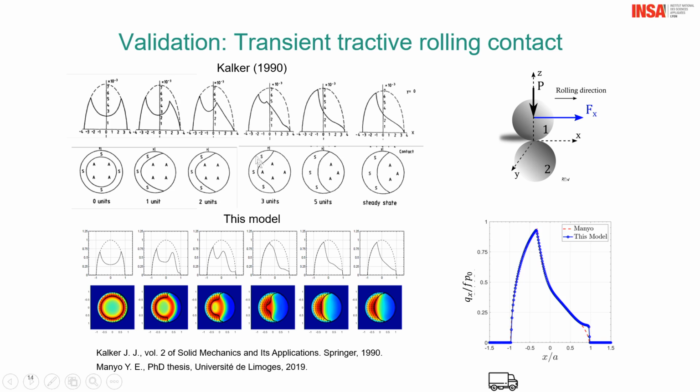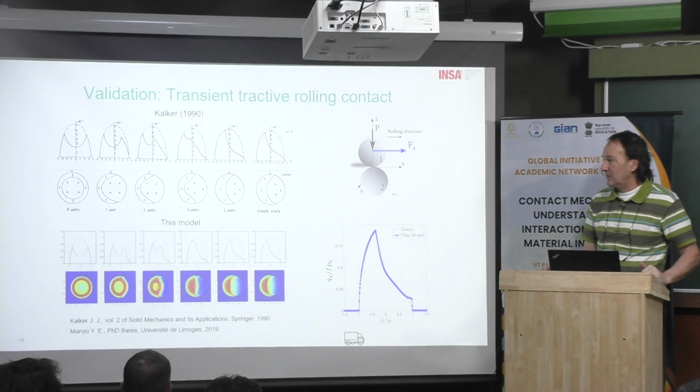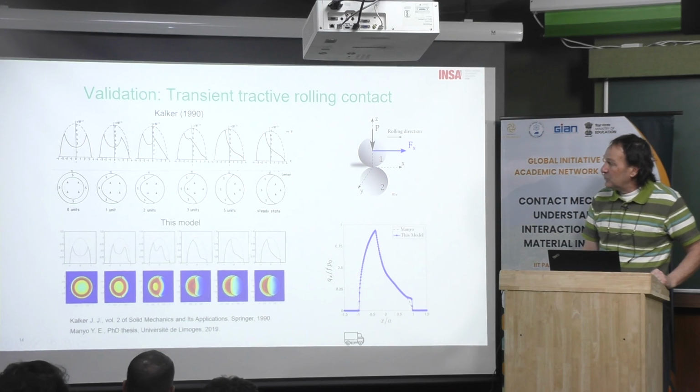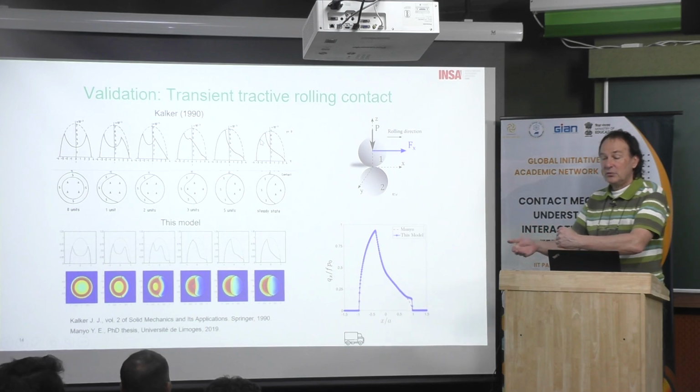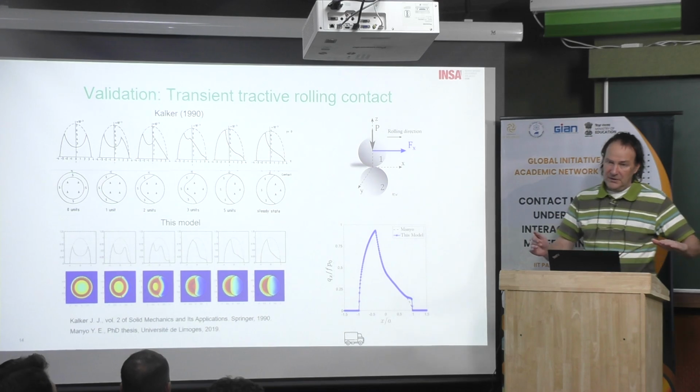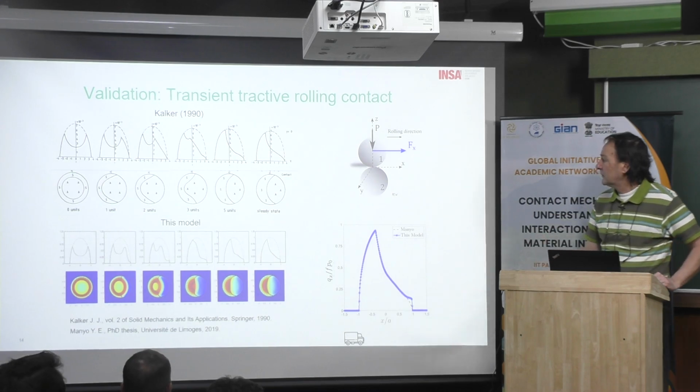Okay, then you can see that it discretizes the contact with only 5 by 5 elements, which is very, very small. And then here you have the transient solution, and after a given time, you reach the steady state regime, which is like that. Okay, then in front of the contact, ahead of the tire and rod, you have sticking, and you slide behind the contact. And these are all numerical results.